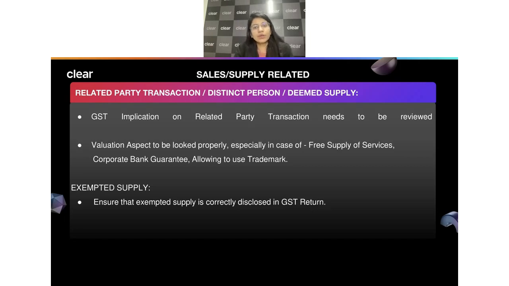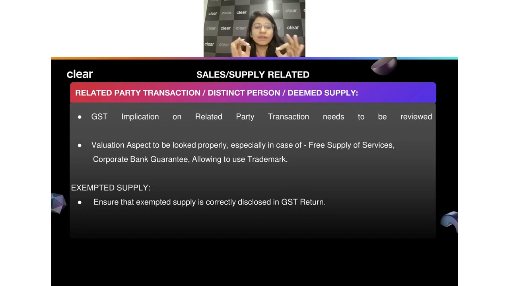Now, whenever we look into this, there is always the related party transaction, where there is always an eye of the assessing officer. So, see, you should always look into the related party transactions, the distinct person, or if there is any deemed supply.